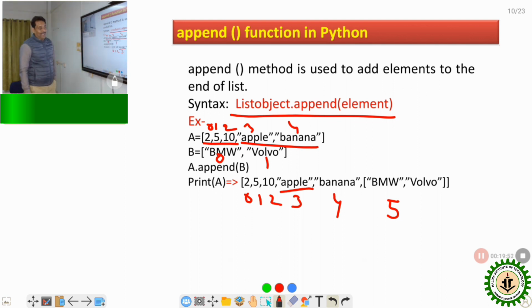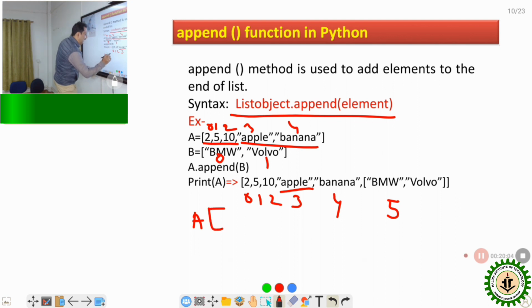Now if I want to access the BMW in a list, how is it possible? You write list A with index 4, and within that index is the nested list, and we want to access this one.